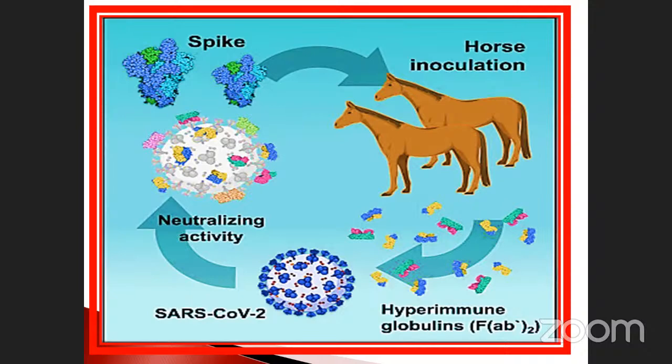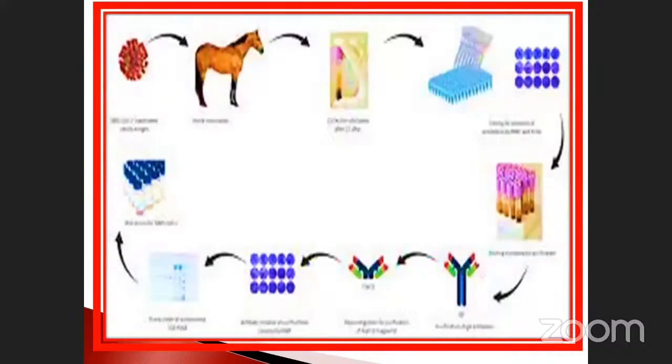When you introduce this, what happens? The horse also undergoes the inoculation process. As a result, antibodies are produced and isolated from that. They may also be attenuated, with some modification and fortification taking place. It comes to the natural state, and this process is repeated again and again. So this is also another methodology.